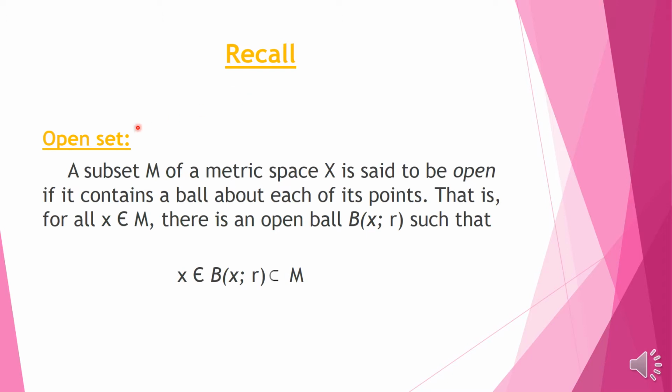So first of all, recall an open set because this will appear again and again in our lecture. Recall that a subset M of a metric space X is open if it contains a ball about each of its points. If we take a point x from M, then we can find a ball of radius r centered at that point, and the ball is contained in the set. And this happens for every point of M.